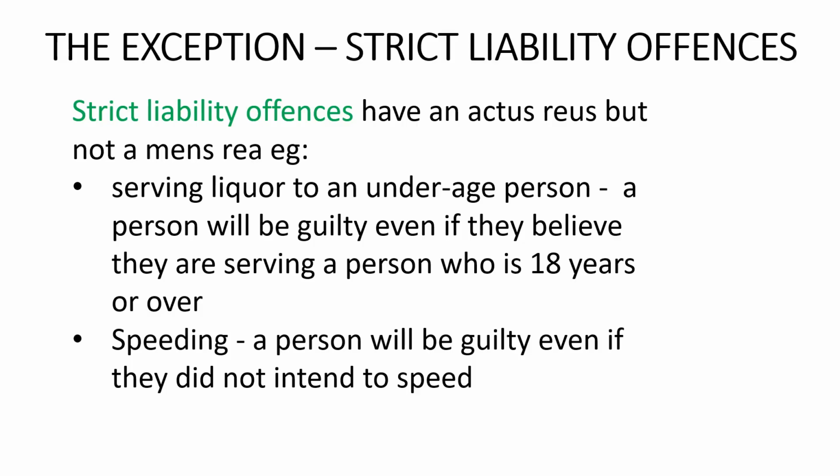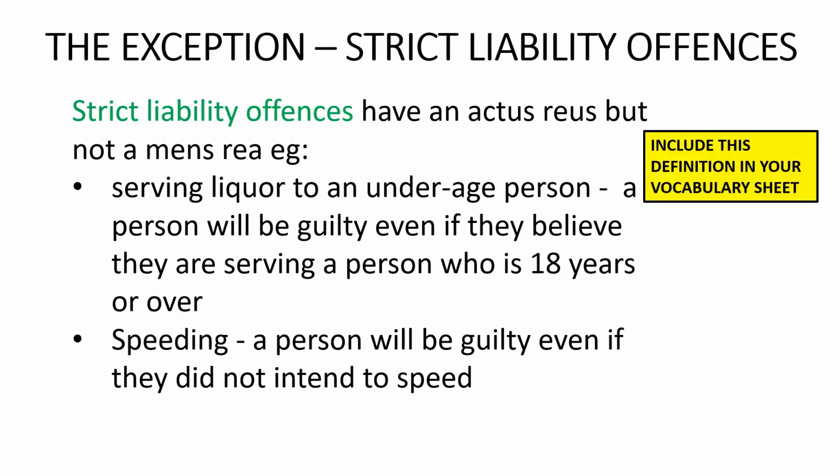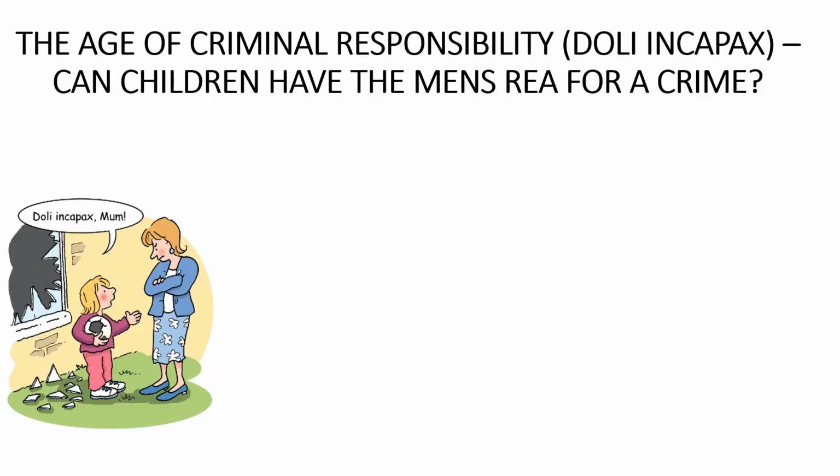Strict liability offences are generally minor offences rather than major offences because major offences are often punishable by terms of imprisonment, and it would be unfair to send a person to jail for committing an offence that they did not mean to commit. Look down the left-hand side of your vocabulary sheets, find the term strict liability offence and write this definition in there.